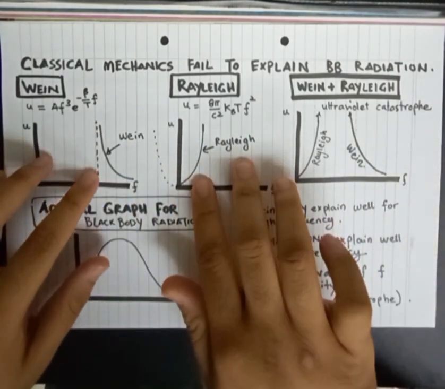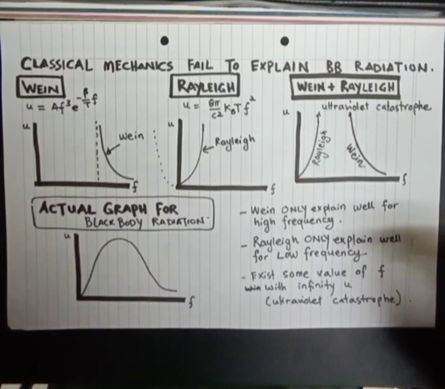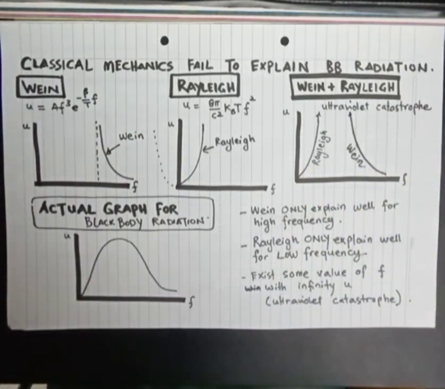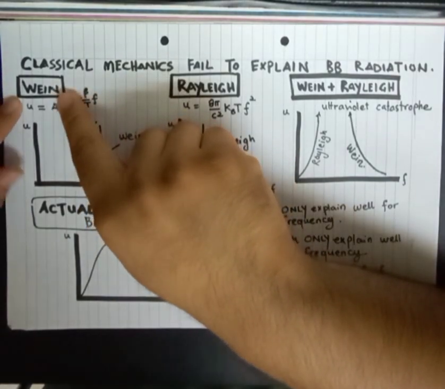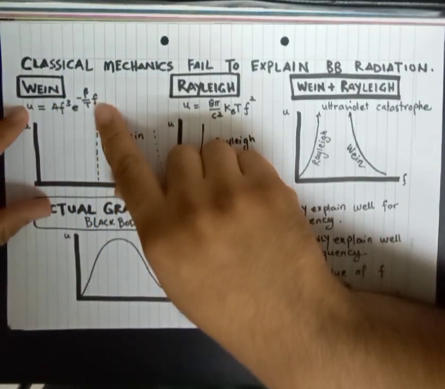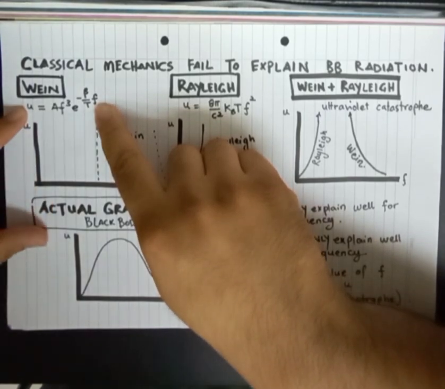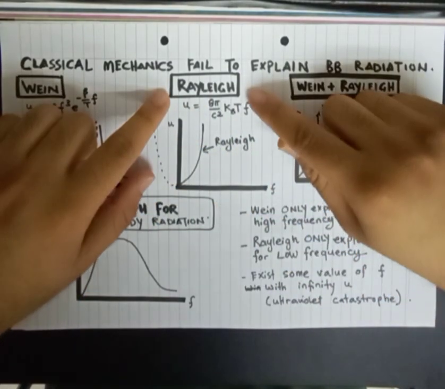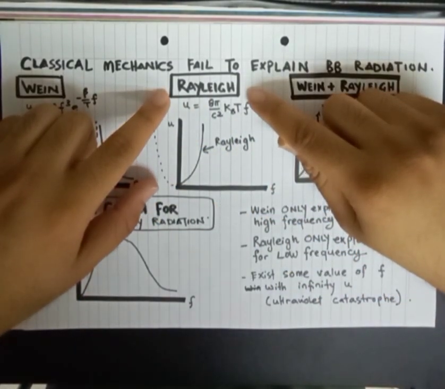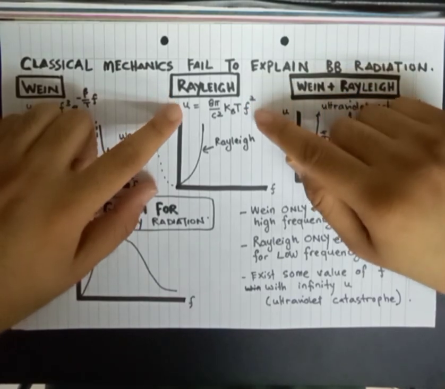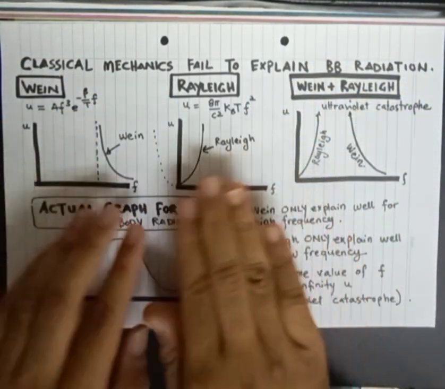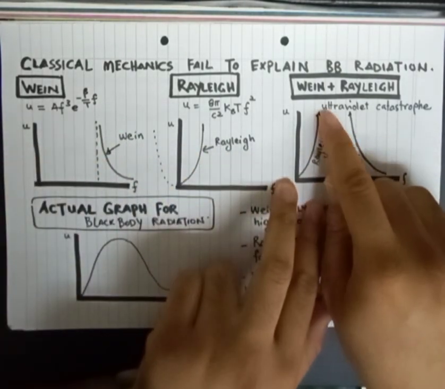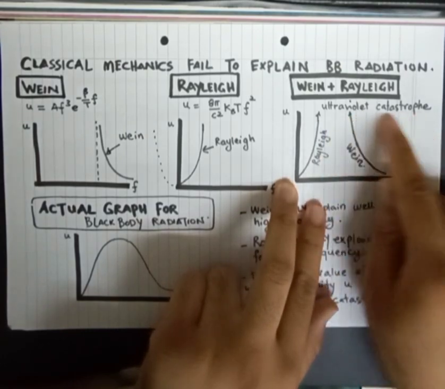This is the attempt done by Wien and Rayleigh, who used the classical approach to explain blackbody radiation. Wien developed a theory and got this equation, and from this equation they can plot a graph, which gives this kind of graph. Rayleigh did a theory with a different approach. He got this equation and this graph. If we combine these two graphs, the graph will look like this. I will explain what the ultraviolet catastrophe is after this.